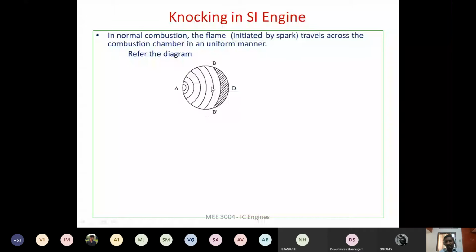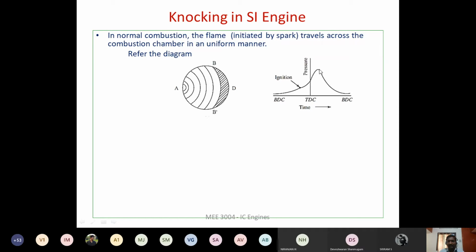For the normal combustion process, we have studied the P-theta diagram, the cylinder pressure and crank angle diagram. This is the variation of pressure inside the cylinder for crank angle turned. This is the place from where the ignition starts, point A, which we studied in the previous lecture.